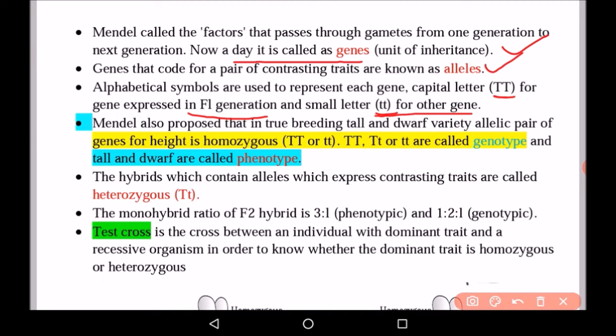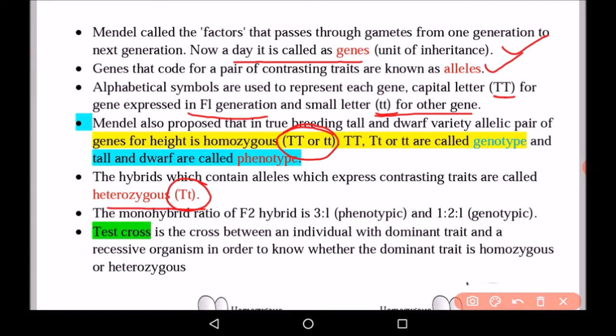Mendel also proposed that in true breeding lines, tall and dwarf varieties, genes for height are homozygous, capital T capital T or small t small t. Homozygous means both the same types of genes. In heterozygous, it is capital T and small t. Like we can see in this, it is capital T and small t.